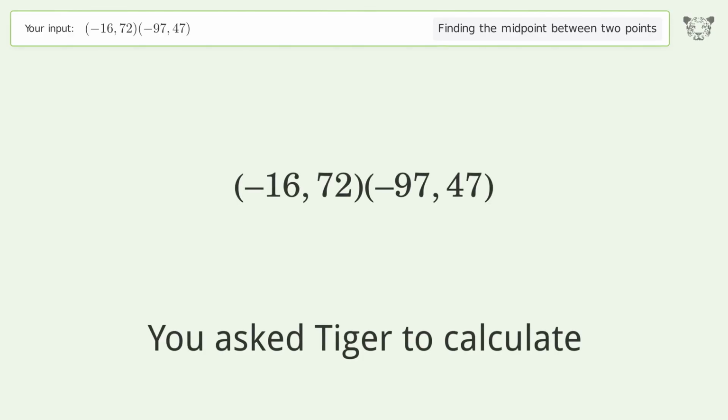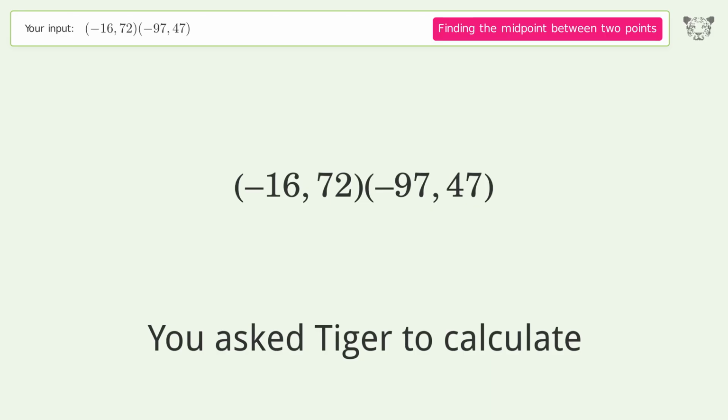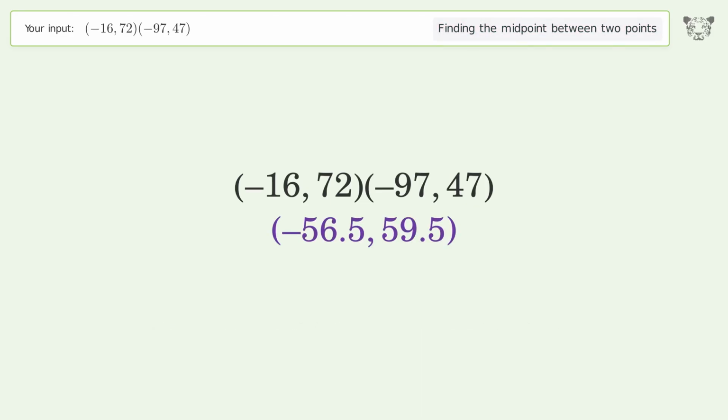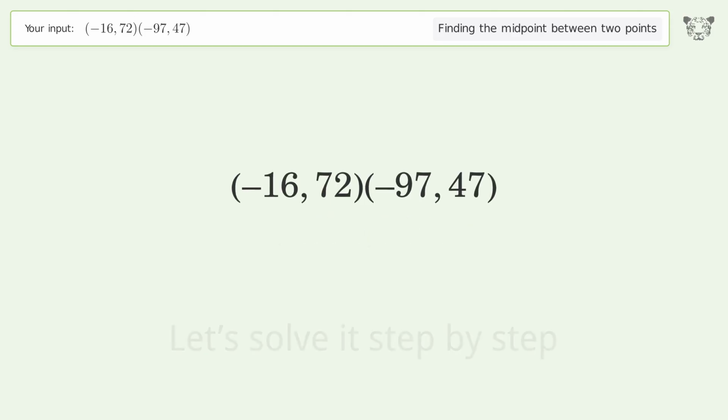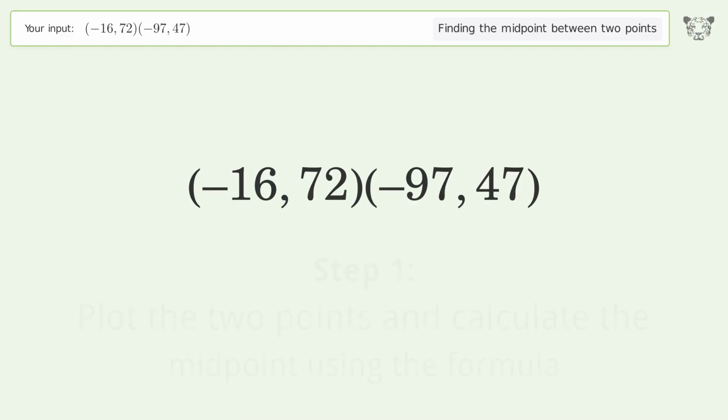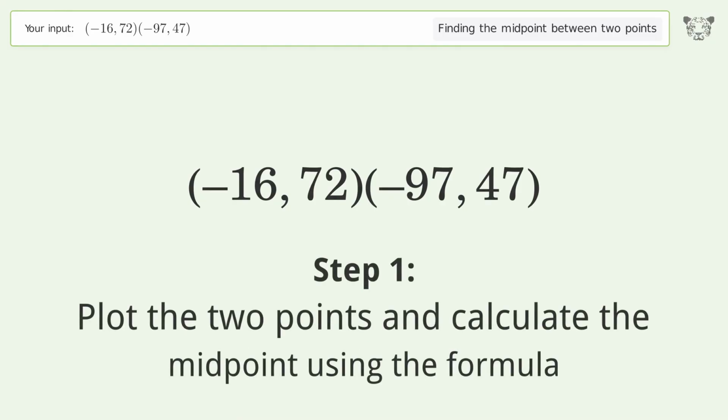You ask Tiger to calculate. This deals with finding the midpoint between 2 points. The midpoint between the 2 points is negative 56.5, 59.5. Let's solve it step by step. Plot the 2 points and calculate the midpoint using the formula.